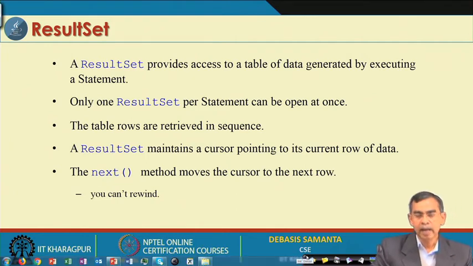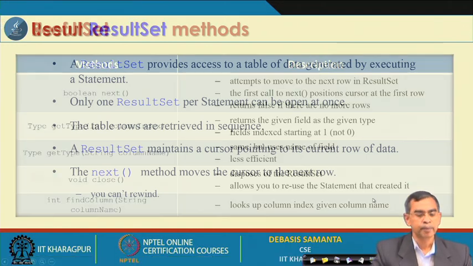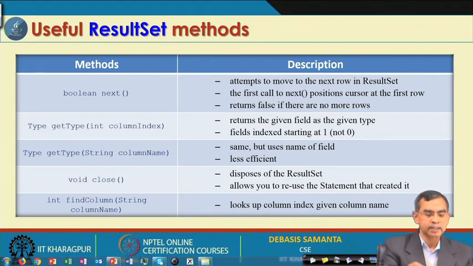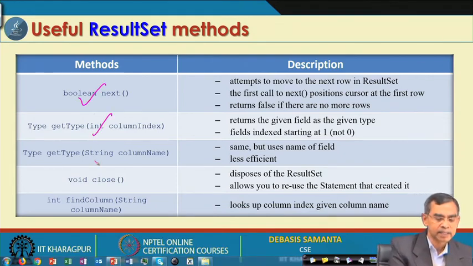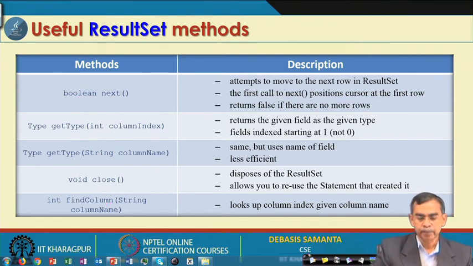Anyway, let us have some examples so that we can understand the result set methods. So far as the result set class is concerned, these are the different methods we have discussed. All these methods will be better understood during the application. In our next session we will discuss different applications of these result sets one by one.